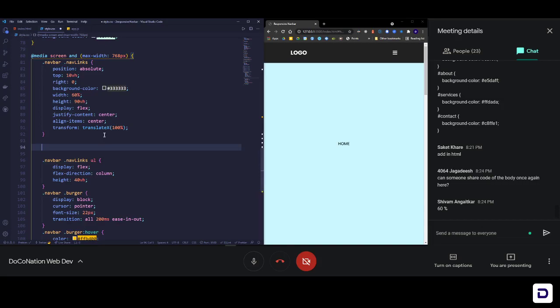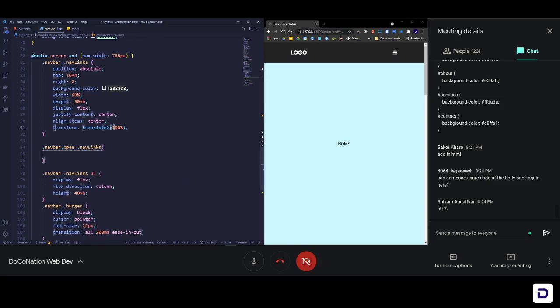Okay, so basically what I'll do is I'll write dot navbar and then write dot open. That means whenever there is no space between two classes, they are applied on the same element. Okay, I'll show you what that means right now. So what I want is that whenever navbar and open both are applied on the same element, then you should make the navbar links, that is nav links, back to what they were. So that means the translate should be back to 0.